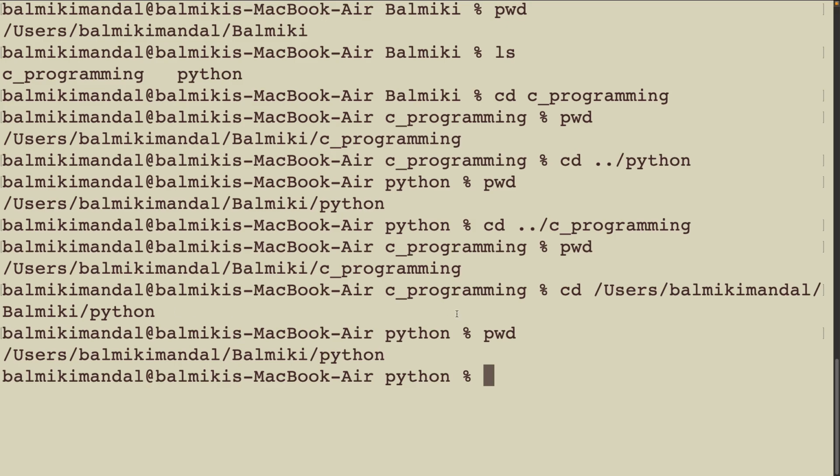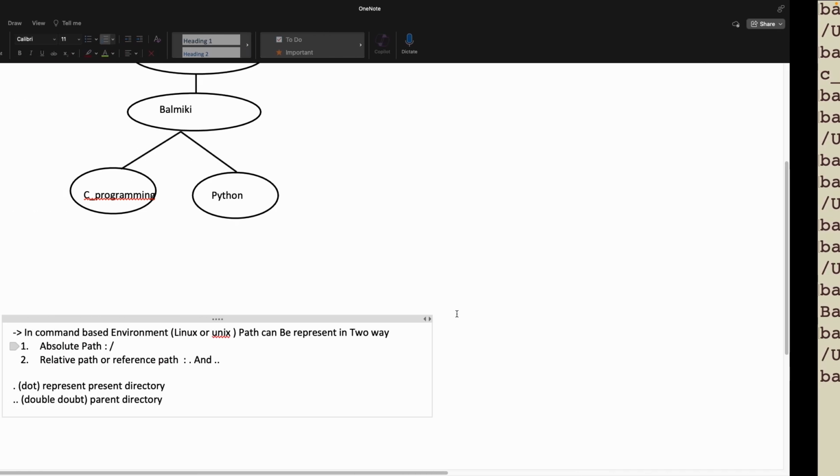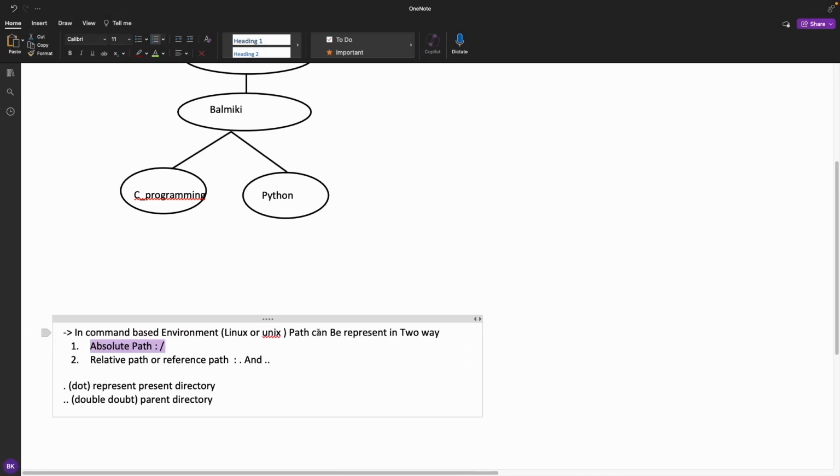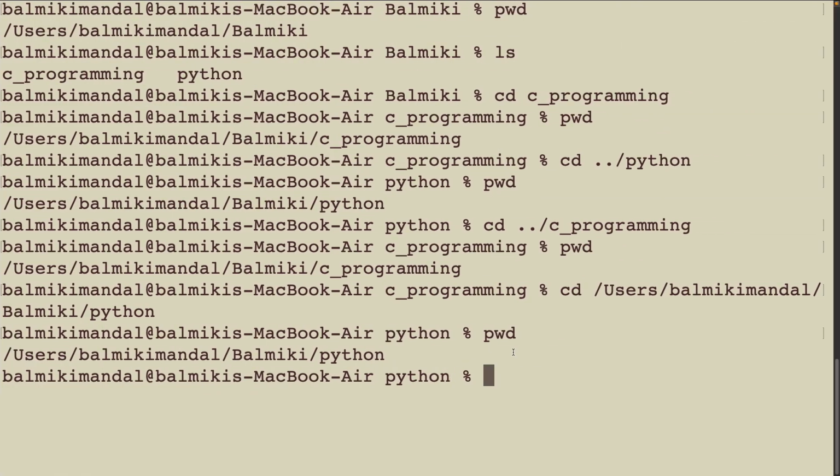So if you want to change the directory, there are two ways. The path is of two types. Through these two ways you can change the directory and go to that particular directory. Okay, as you can see. So we can meet in the next topic.